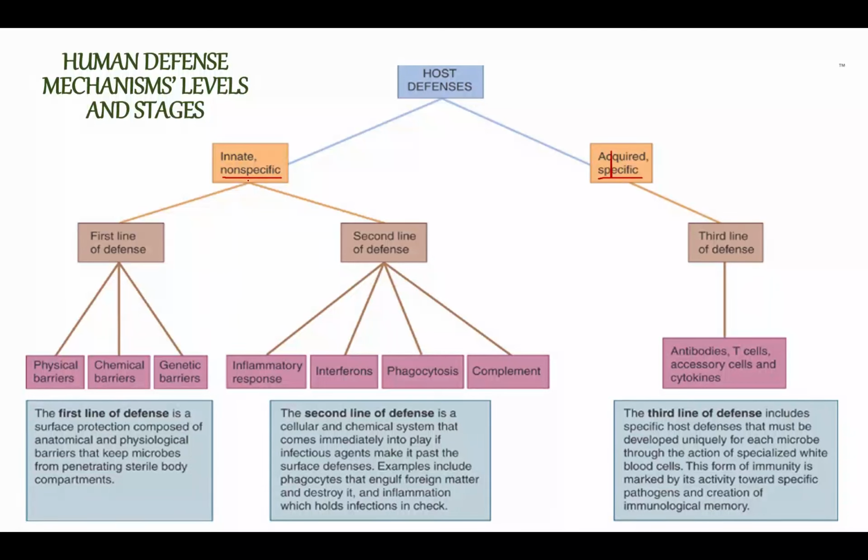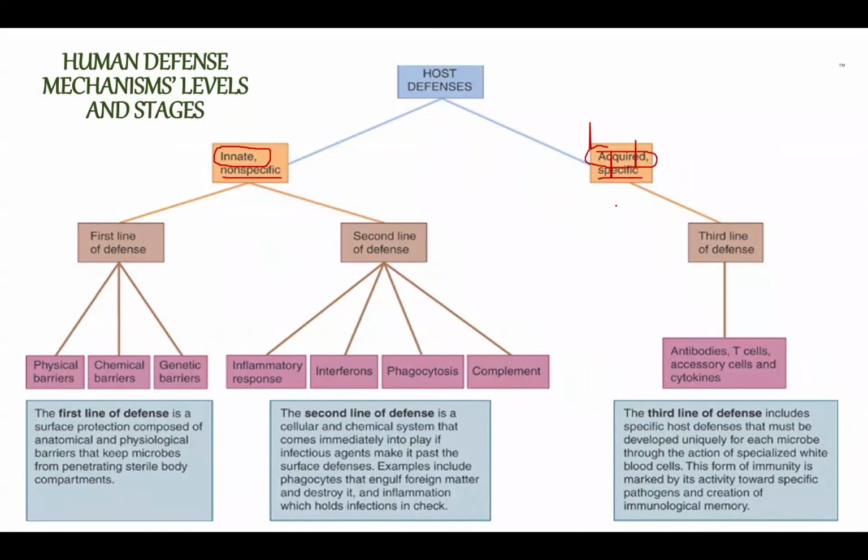The non-specific defense mechanism is also known as an innate defense mechanism. Innate means we have it since we were born. So we are born with this innate, non-specific defense mechanism. The specific defense mechanism is also known as acquired defense mechanism.